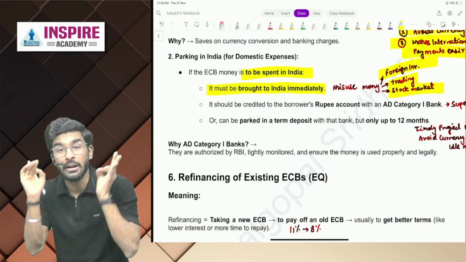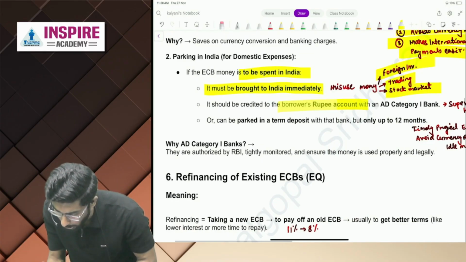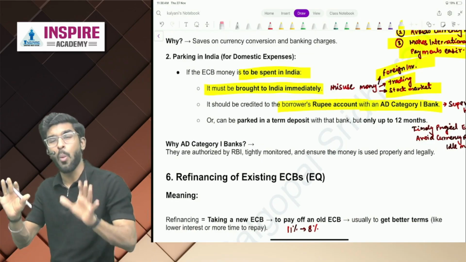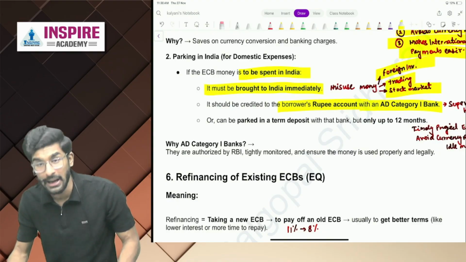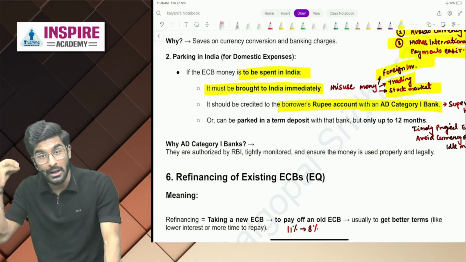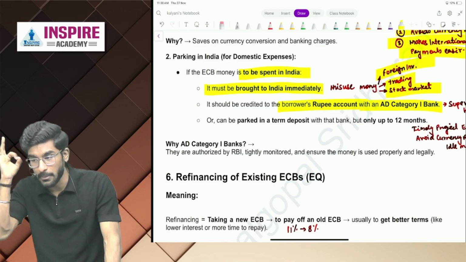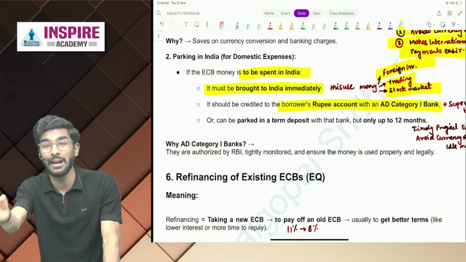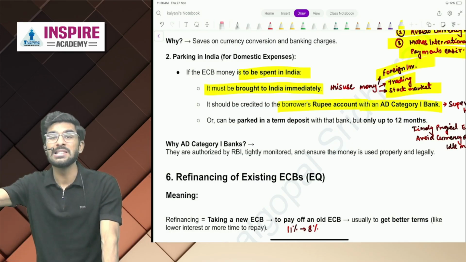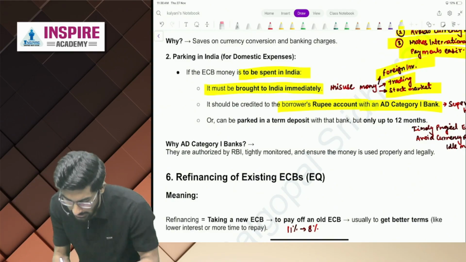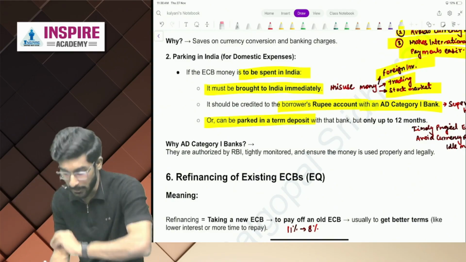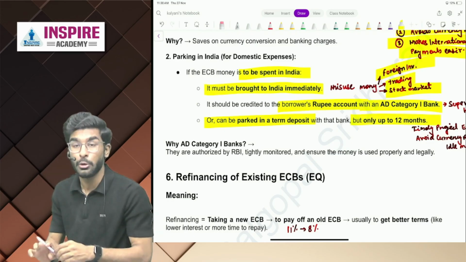So it must be brought to India immediately. It should be credited to the borrower's rupee account with the AD category 1 bank. Why AD category 1 bank? Because AD category 1 bank is very, very disciplined, properly supervised, properly regulated to avoid misuse of funds. Number 3 is it can be parked in a term deposit with that bank, but only up to 12 months.